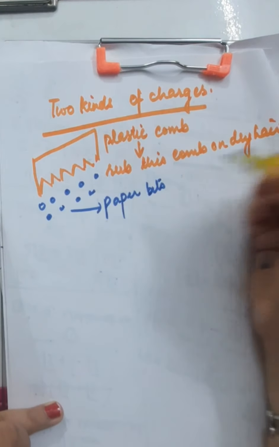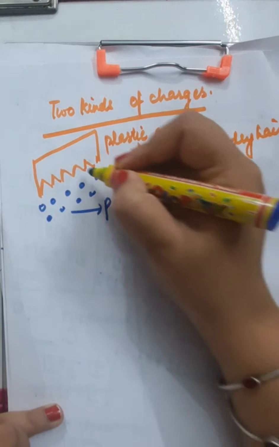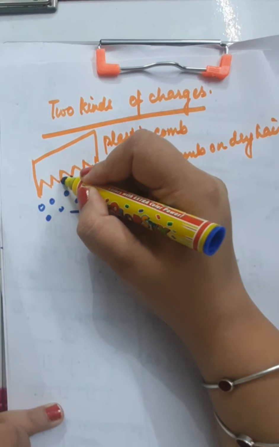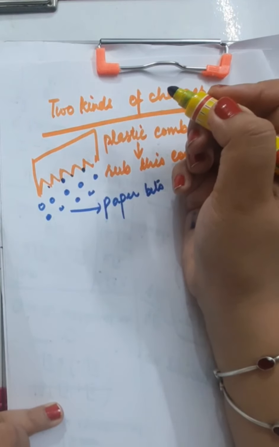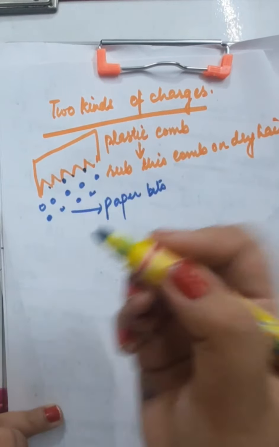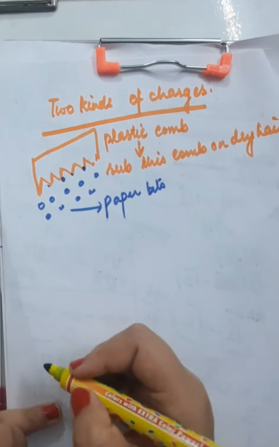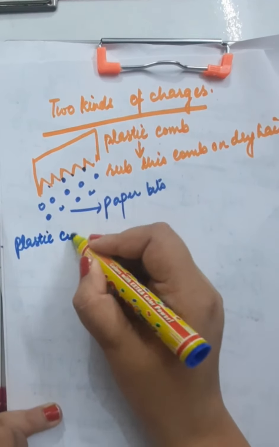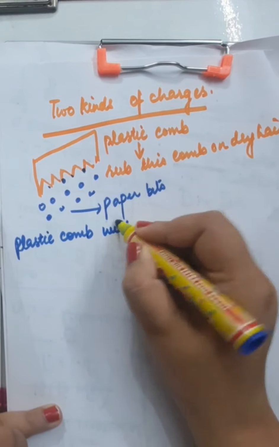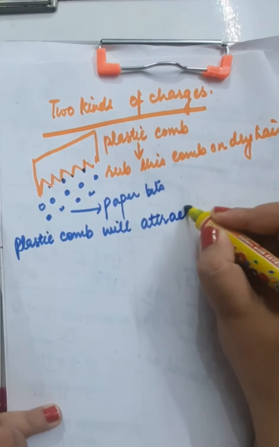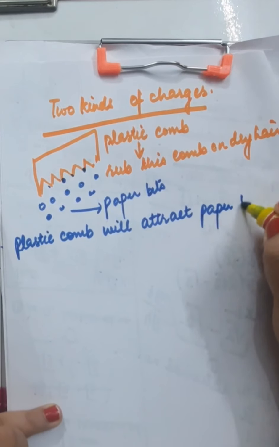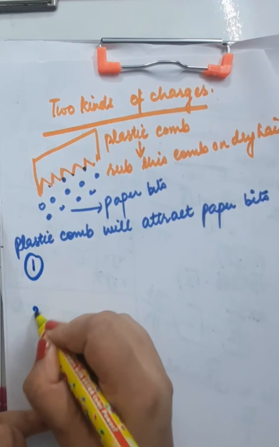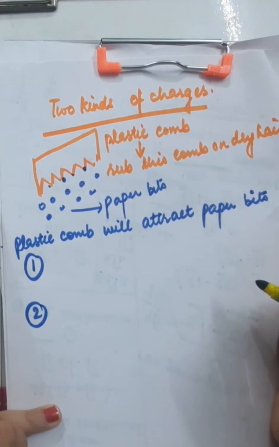What you will see is that these paper bits will be lifted up in the air and they will try to stick to the plastic comb. The plastic comb will attract the paper bits. Now here I would make you look into two aspects.